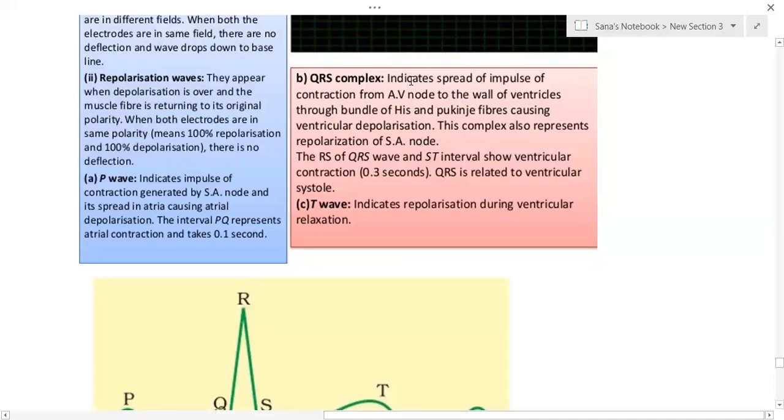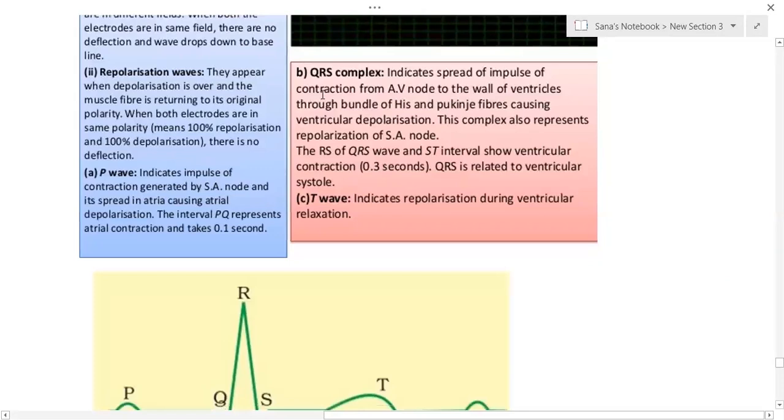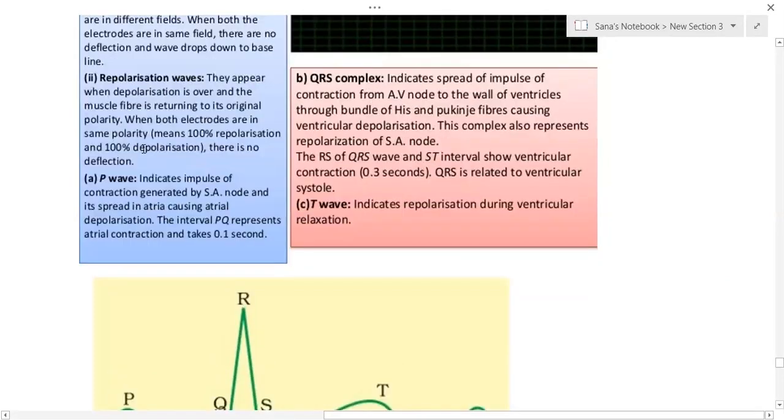The RS of the QRS wave and the ST interval show ventricular contraction, 0.3 second. QRS is related to ventricular systole, or depolarization of the ventricle.